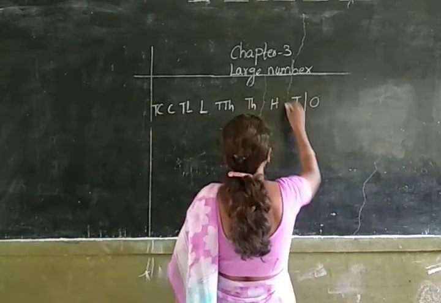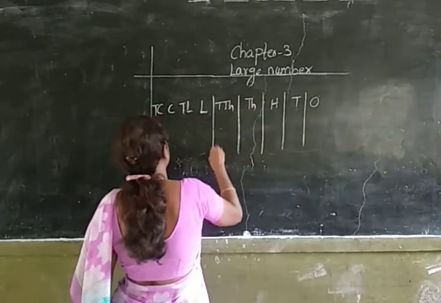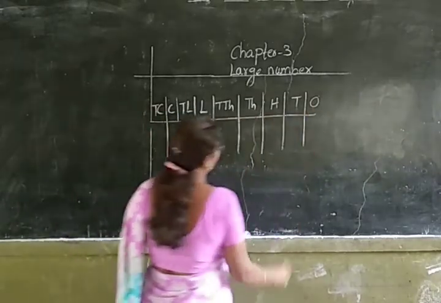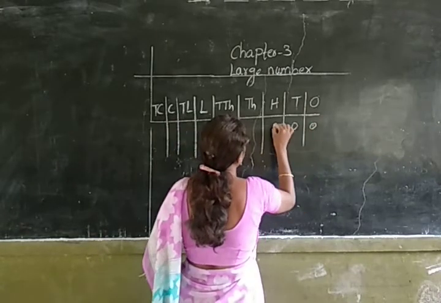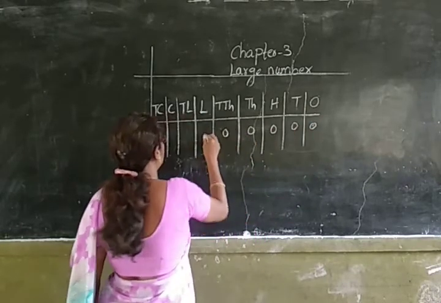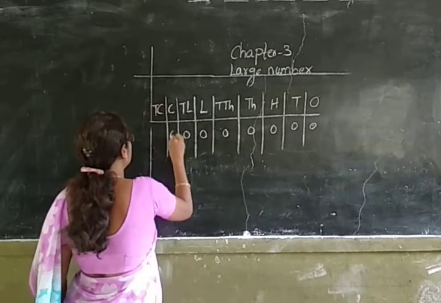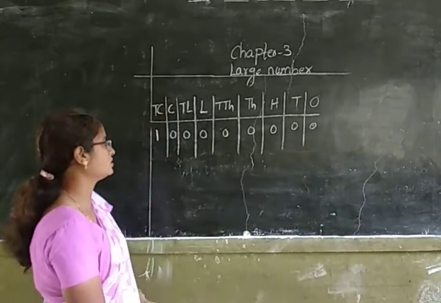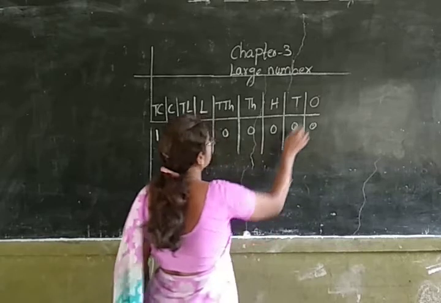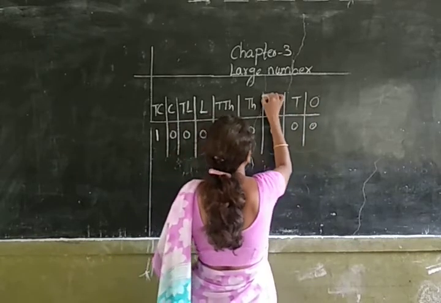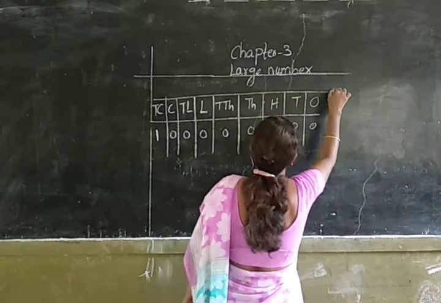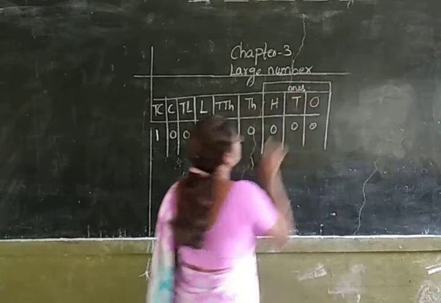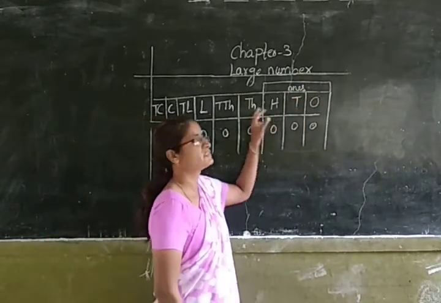Now let us represent 10 crores in the place value chart. So ones, tens, hundreds, thousands, 10,000s, lakhs, 10 lakhs, crores, 10 crores. This is the way of representing 10 crores in place value chart. Children, you should always remember that ones, tens, hundreds together is called the ones period. In ones period, we will be having ones, tens and hundreds.